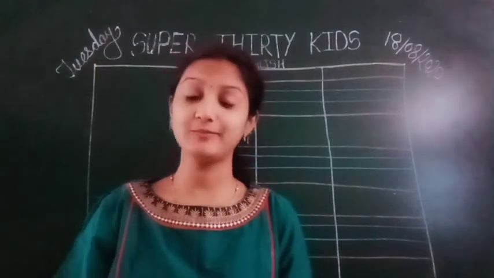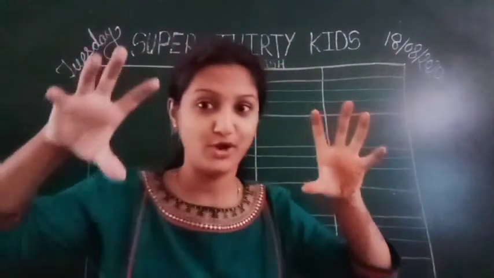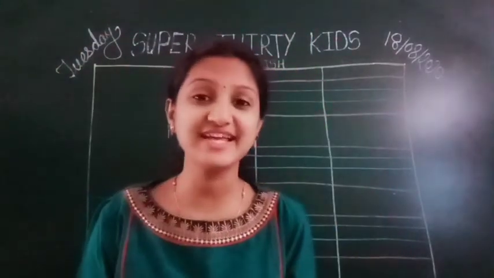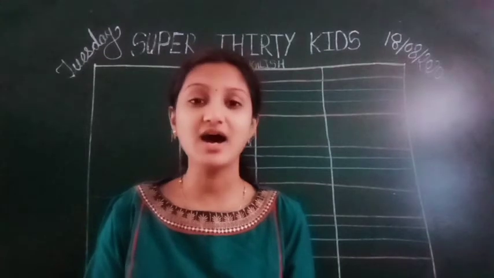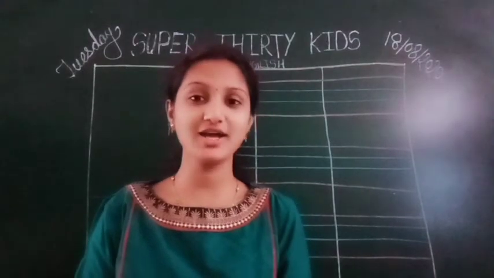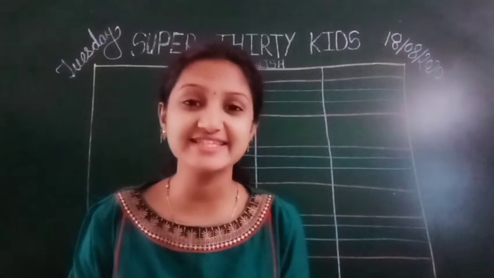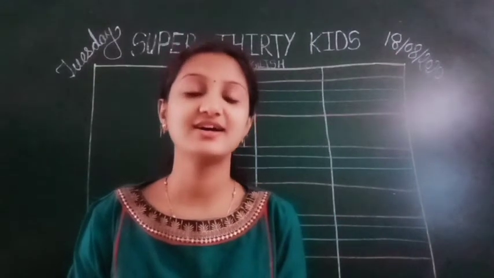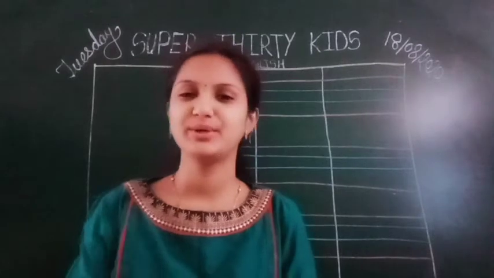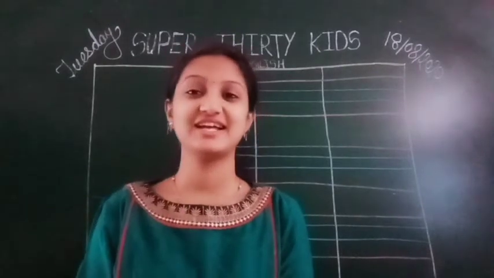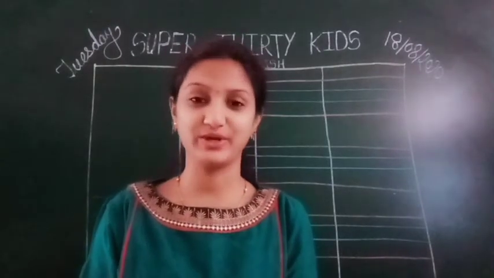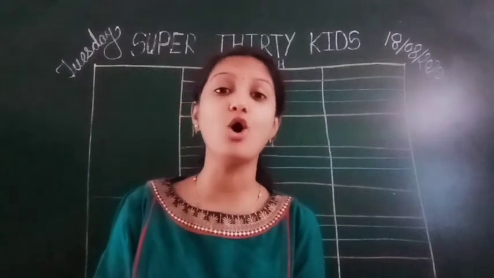L for lion. M says m. M for monkey. N says n. N for nose. And then we are going to learn today letter O.